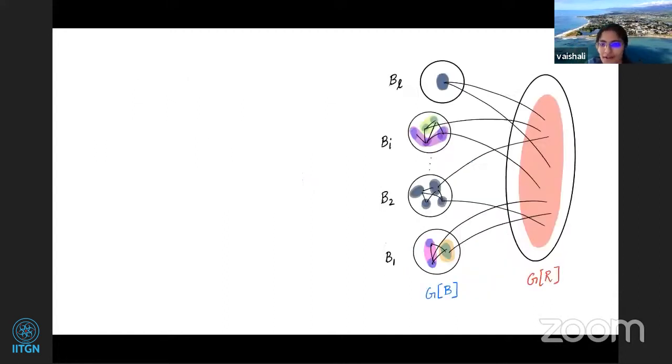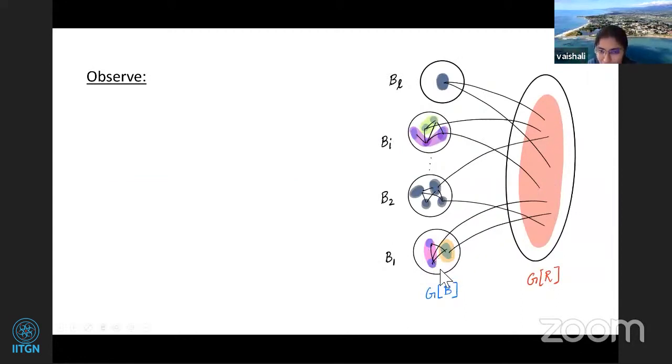Okay, so now what happens? So now let's look at it in the way that we were looking at it previously. So in the way that we were looking at it previously, what happens? All the red vertices go on the right side. Now these are the components which have been shrunken, right? So these are all red.